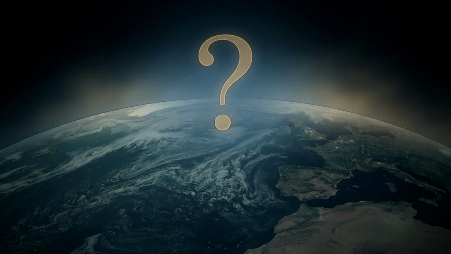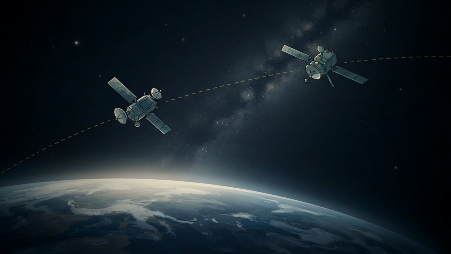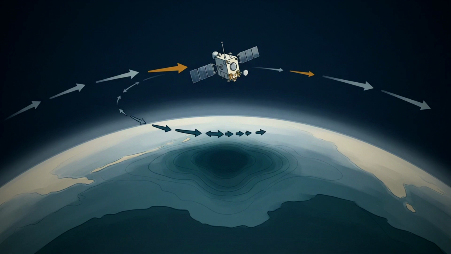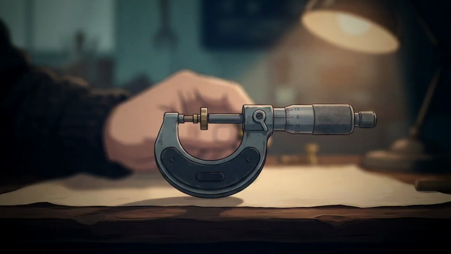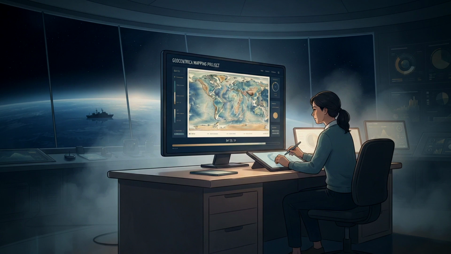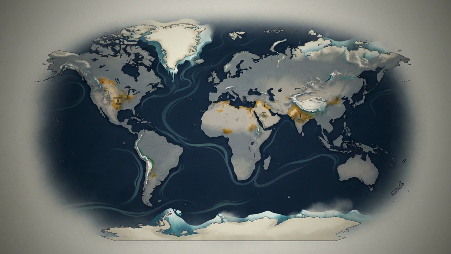But how do we actually map these anomalies? The GRACE mission uses 2 satellites following each other in orbit. As the leading satellite passes over a gravity anomaly, it speeds up or slows down, changing the distance between them. This distance change is measured with micrometer precision. Over time, GRACE builds a global gravity map every 30 days. It can detect changes as small as 1 milligal, revealing groundwater depletion and ice melt.